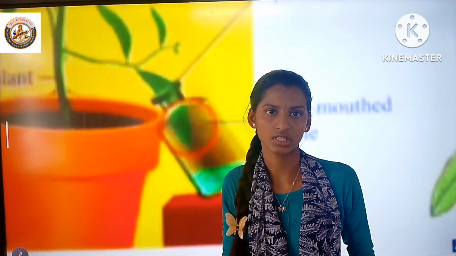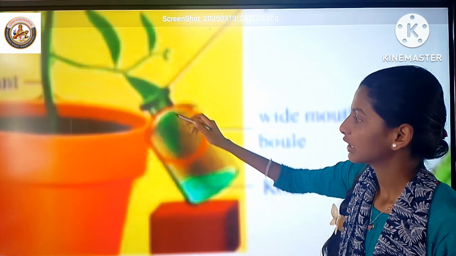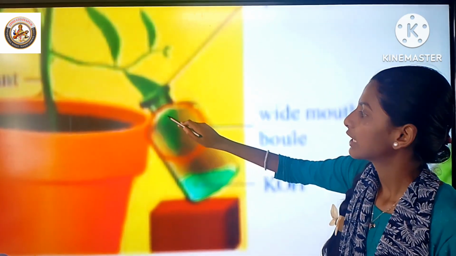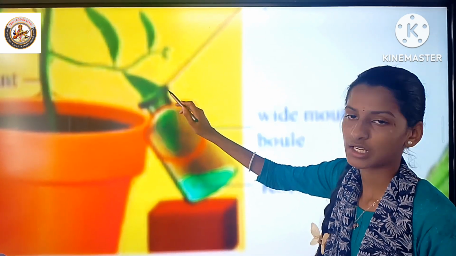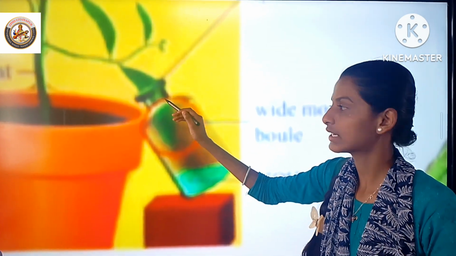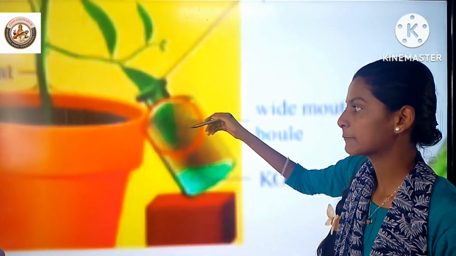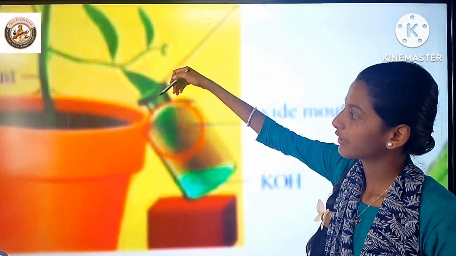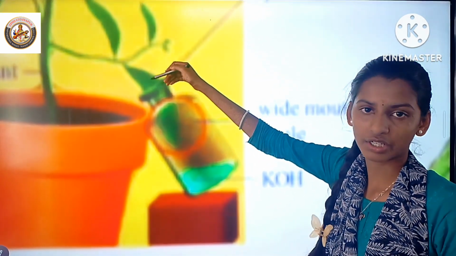Result: it is proved that carbon dioxide is essential for photosynthesis. Precautions: the leaf should not touch the KOH solution. Apply wax or grease compulsorily to avoid carbon dioxide entering the bottle.